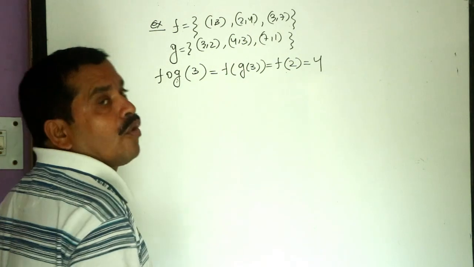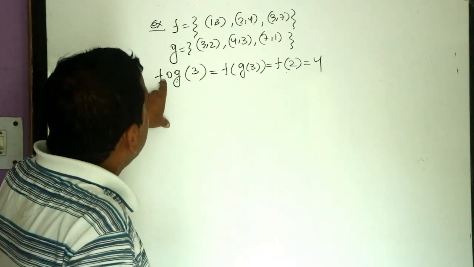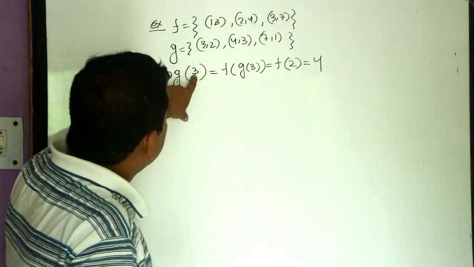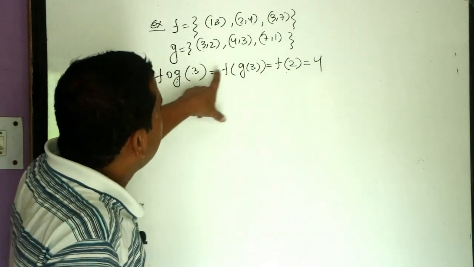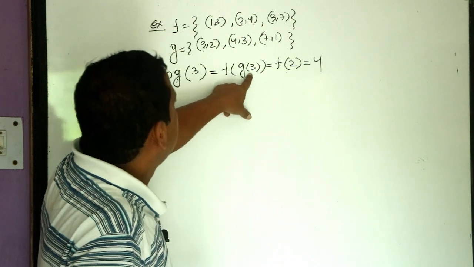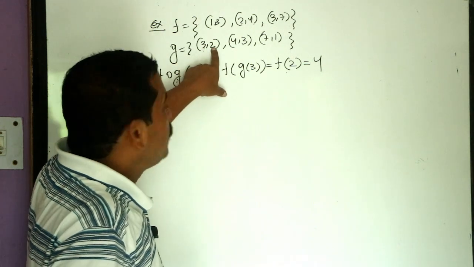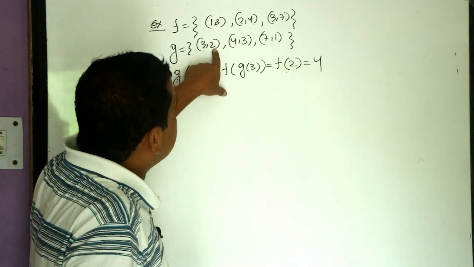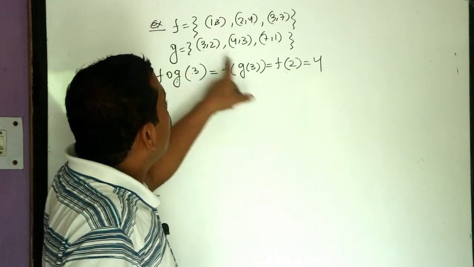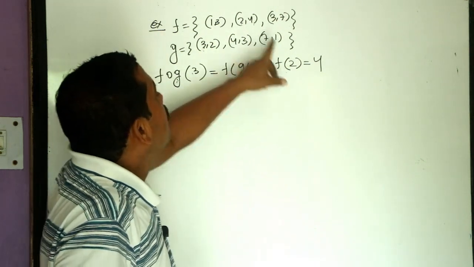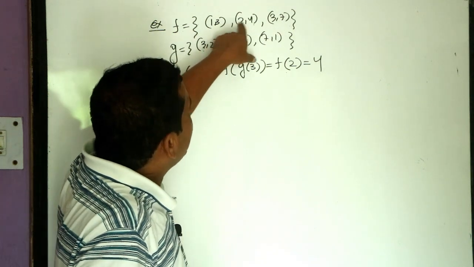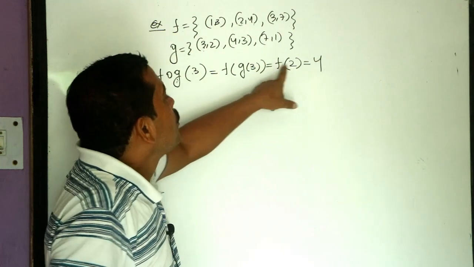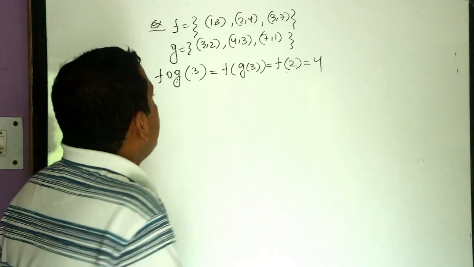Finally we get 4. Again, f of g of 3: the first element of the domain of g is 3, we take g of 3, that is f of g(3). g of 3 is 2. If 3 is the element, its image is 2. So instead of g of 3, we write 2. Now we go to f. If 2 is the element, its image element is 4. So f of 2 is 4.